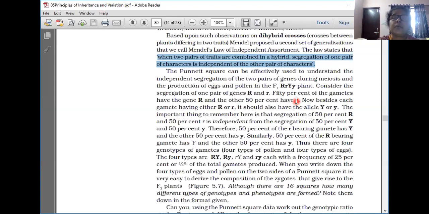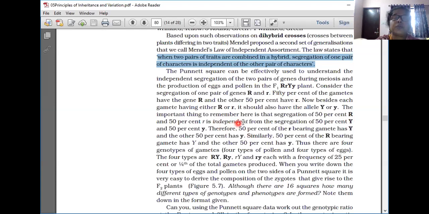Let it be like that for capital Y and small y. Then how will it be? Capital Y is segregated from small y. 50% of the eggs are getting capital Y and 50% of the others are getting small y. So it should also have the allele Y or y.